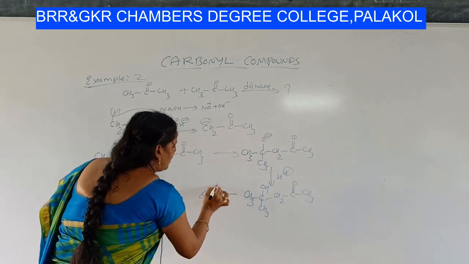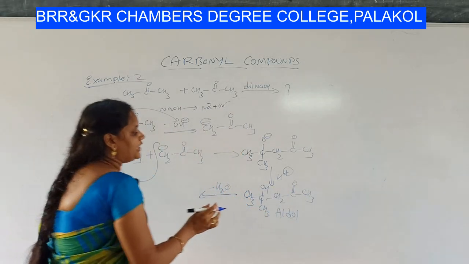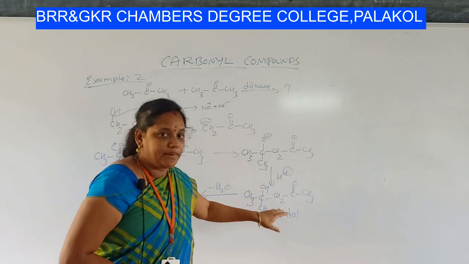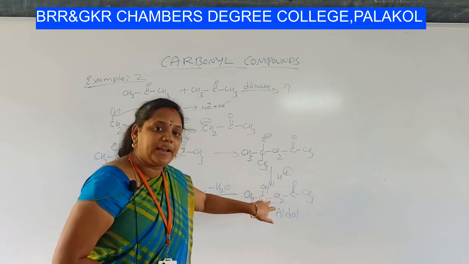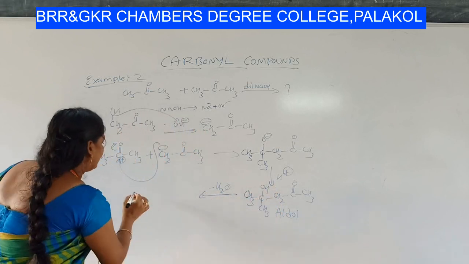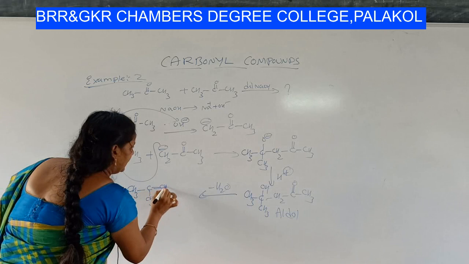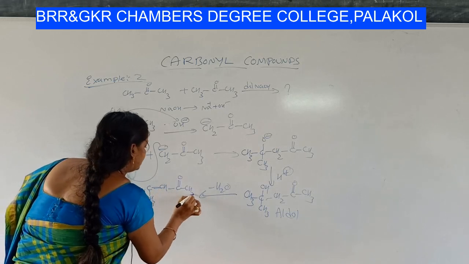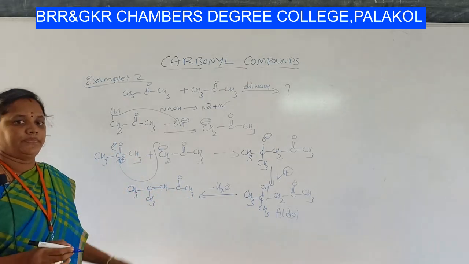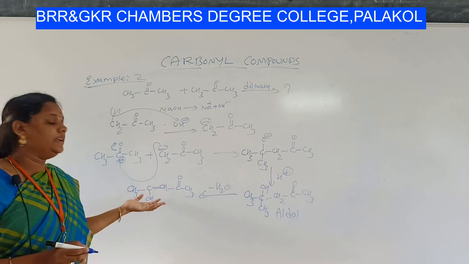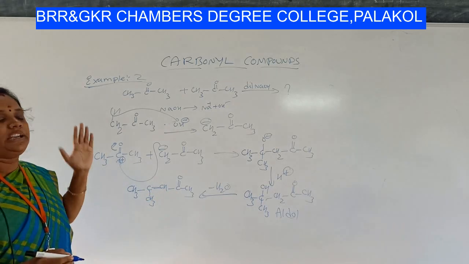This product is your aldol, right? From this aldol you have to remove water. So water will be removed like this: H from here and OH from here, and the single bond will be converted into a double bond. So you will get CH3 C CH3 double bond CH, C double bond O CH3. Okay, this is an alpha beta unsaturated ketone. Okay students, this is example 2, between two ketones.